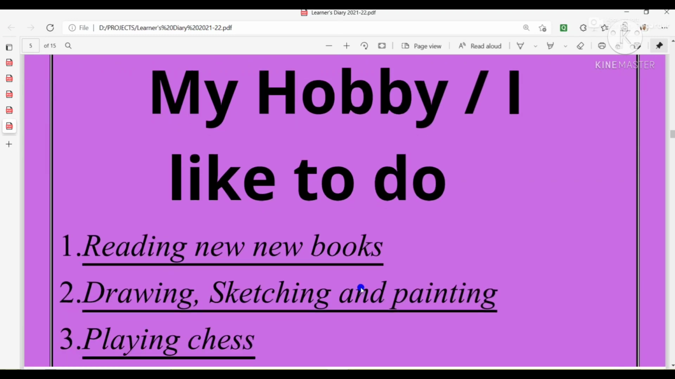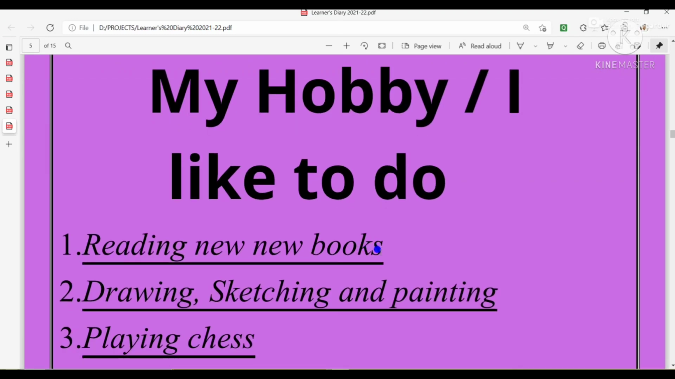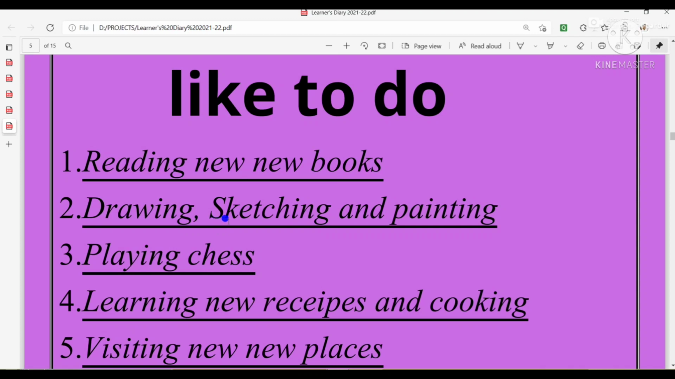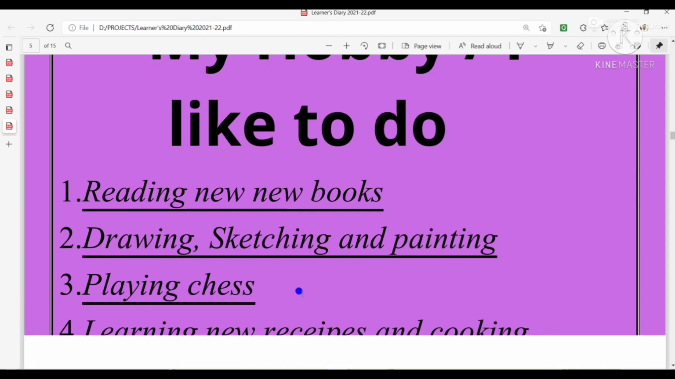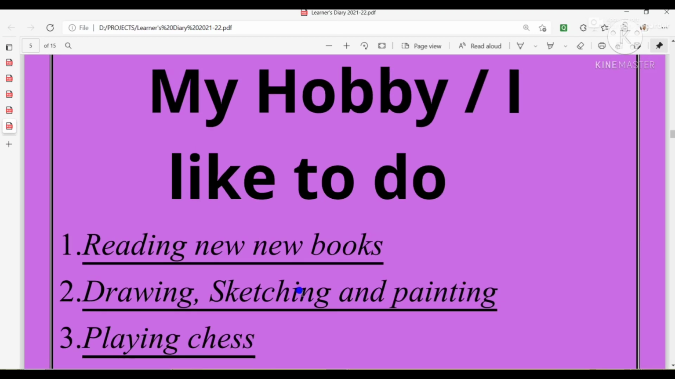Then next page we will come, that is my hobby or I like to do. In this page I have written some examples like reading new books, drawing, sketching and painting, playing chess, learning new recipes and cooking, then visiting new places. So like that you may write your own hobbies. Hobbies means those activities you do when you get free time, and you also enjoy those activities. Those are called your hobbies.